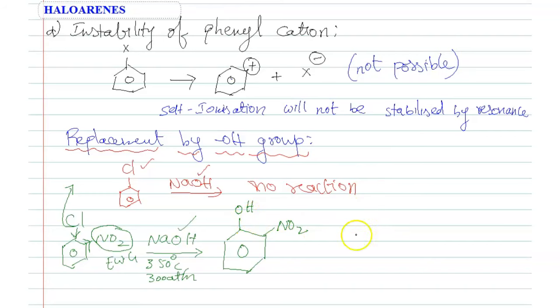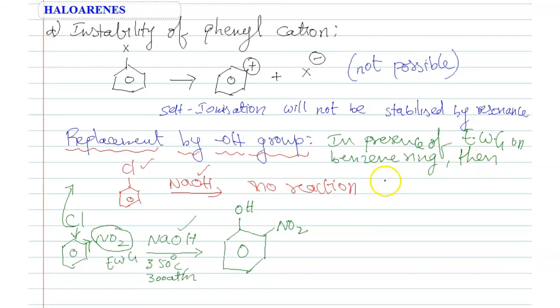So what is the main statement? In presence of electron withdrawing groups on the benzene ring, nucleophilic substitution reactions are possible at high temperature and high pressure.